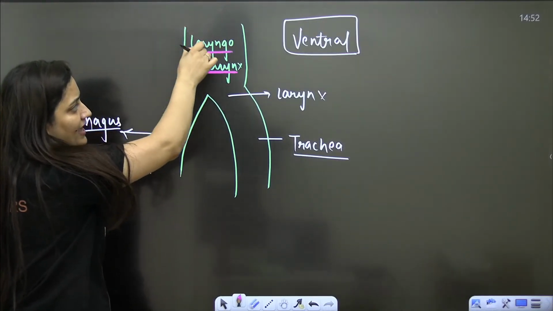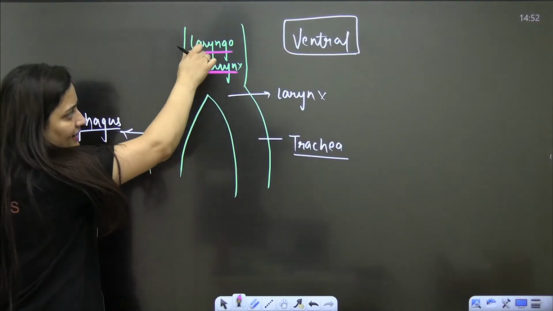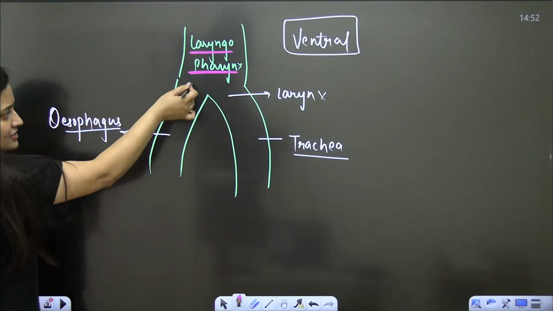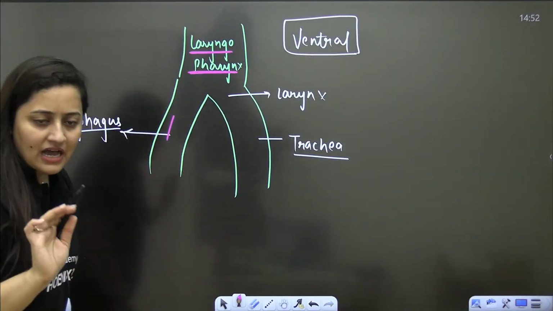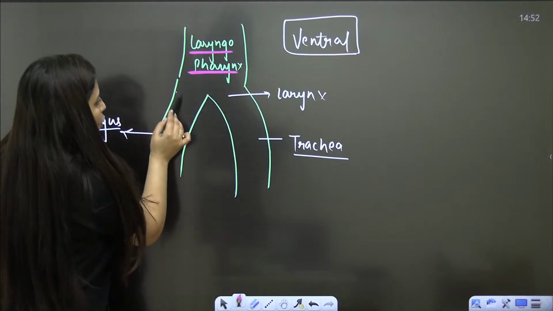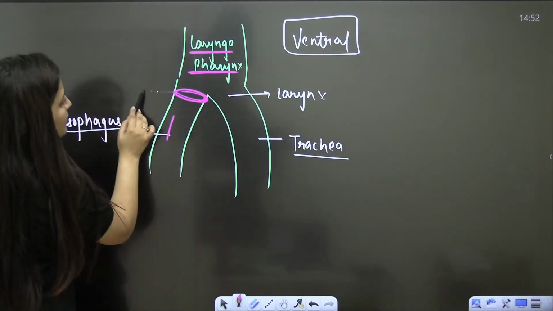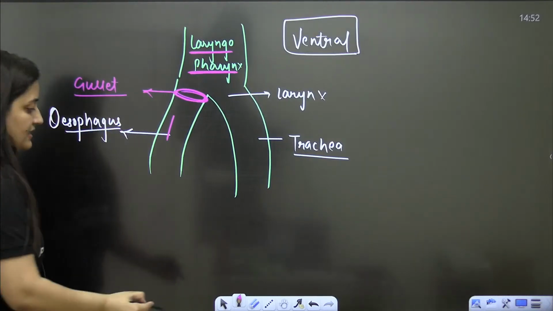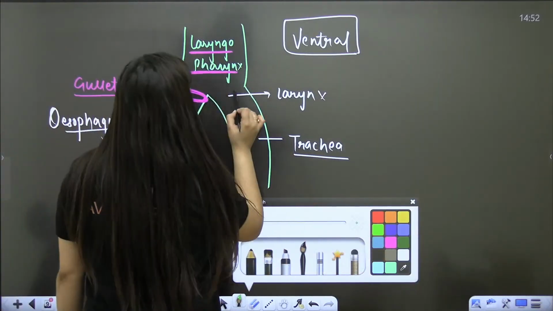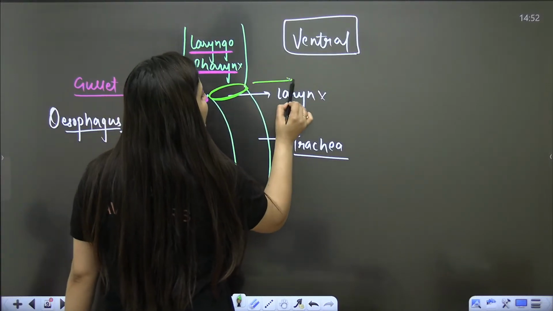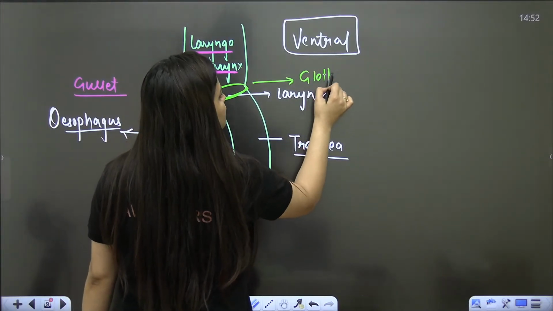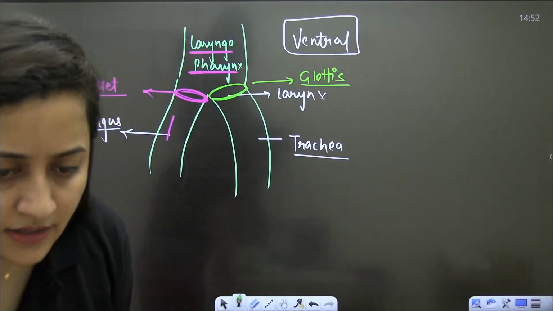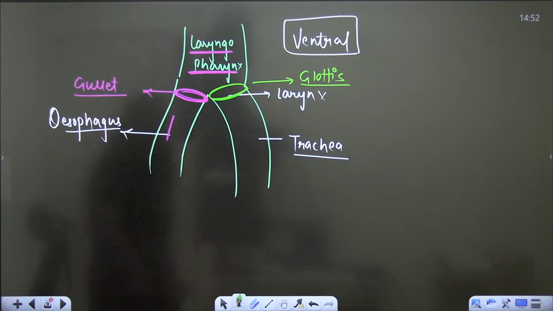The laryngopharynx leads ventrally into the larynx, then the trachea, and just behind the trachea, into the esophagus. The opening of the esophagus is called the gullet. The opening of the larynx is known as the glottis.